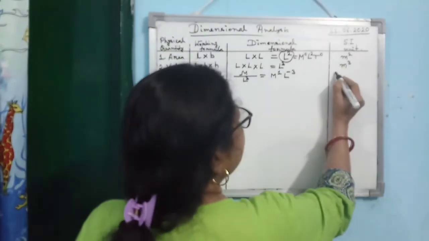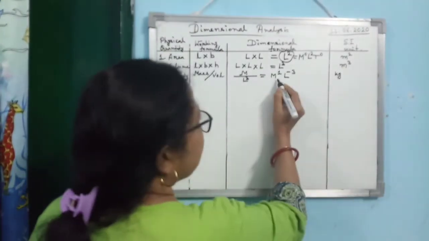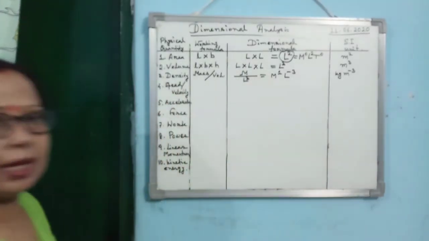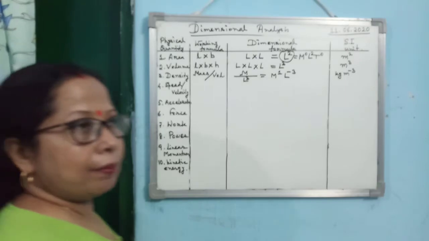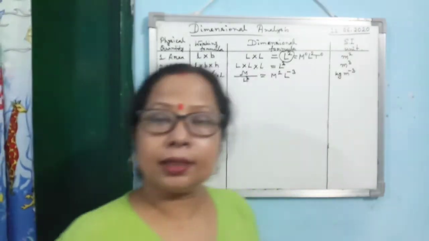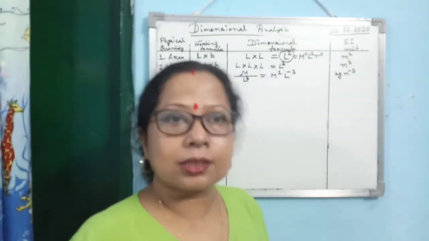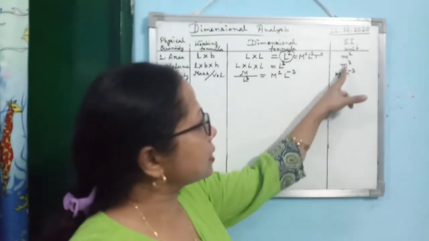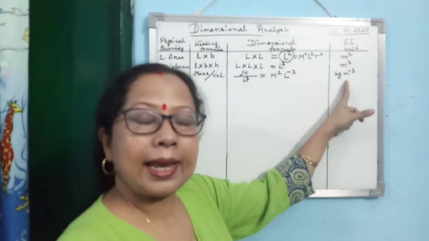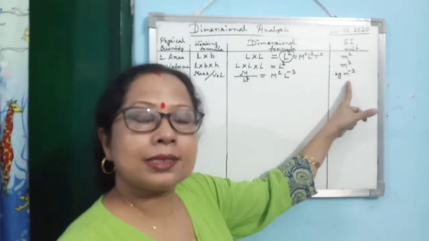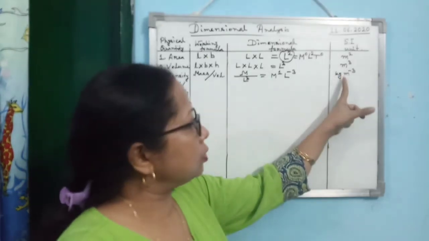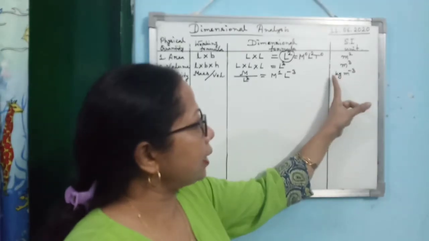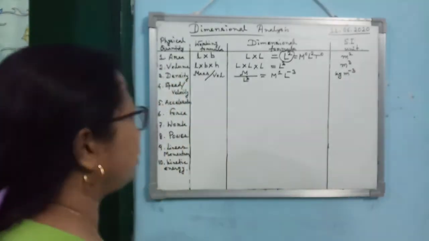What is the SI unit? Kg for mass and meter for length, so it will be kg per meter cube. Remember, already in 9th standard, while teaching you the rules for writing units, I said that instead of giving the slash, you must write any quantity in the denominator as a negative power. So forget writing kg slash meter cube. You must make the habit to write kg m to the power minus 3.